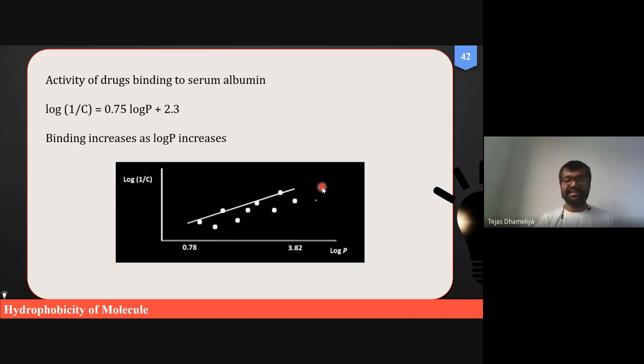So it appears that as the log P increases, the activity also increases. That's why in this equation, you can see that if log P increases, the biological activity also increases, because biological activity and log P have a positive relationship with each other. So plus 0.75 indicates a positive relationship between our two parameters of interest.